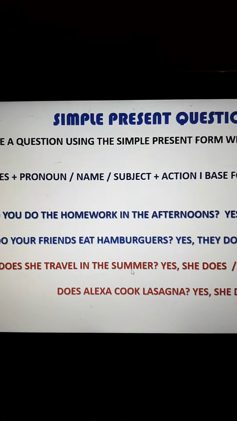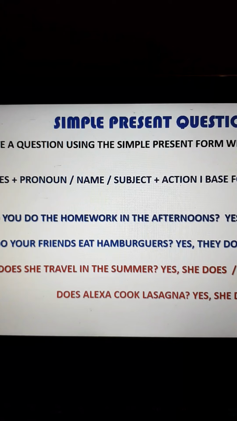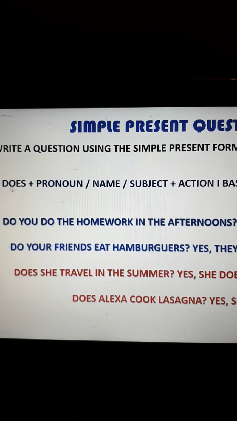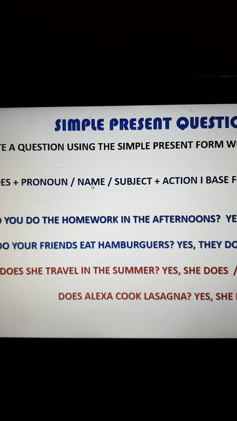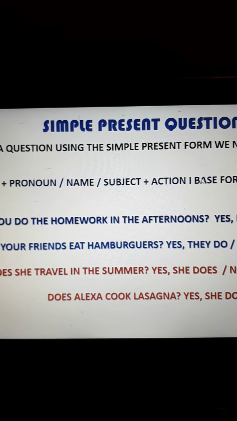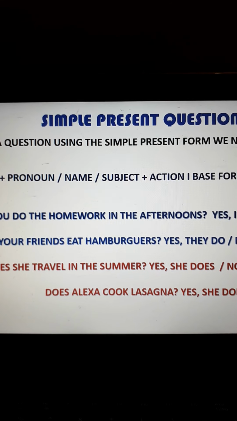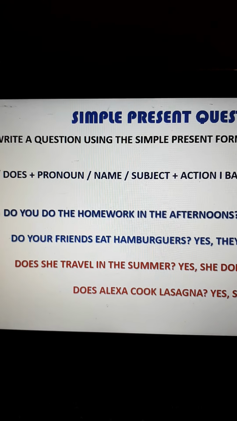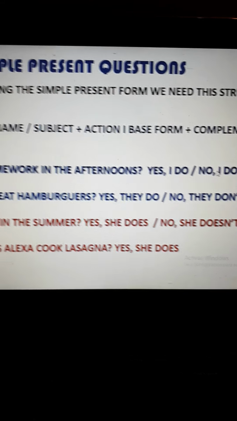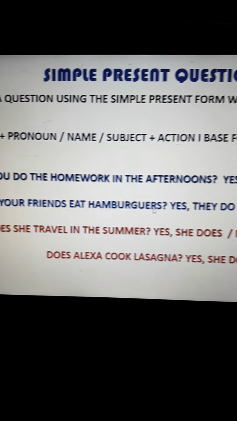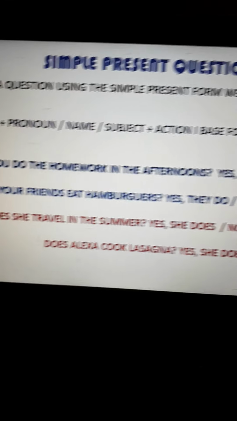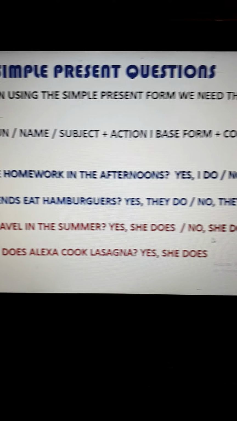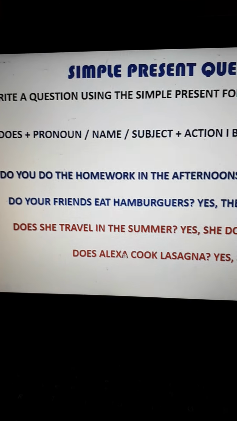And for questions, okay, of course, the questions are with the auxiliary first, okay? Do or does, plus the pronoun or name or the subject, plus the action in base form, plus the complement, okay? For example, do you do the homework in the afternoons? Yes, I do. No, I don't, okay? Do your friends eat hamburgers? Yes, they do. No, they don't. Does she travel in the summer? Yes, she does. No, she doesn't. Okay. Does Alexa cook lasagna?